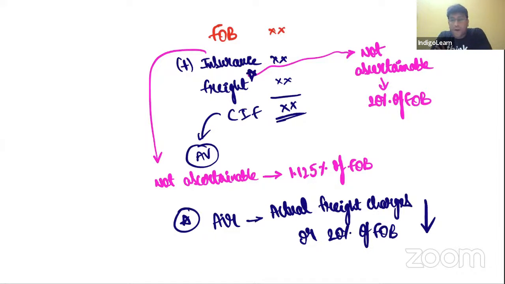I'm sure that we got a clarity of thought on this point, dear friends. That in case where freight is not ascertainable, we will take it as 20% of FOB. But in case where goods are imported by air, even though freight is ascertainable, still we will take maximum 20% of FOB. Very, very interesting point, my dear friends.